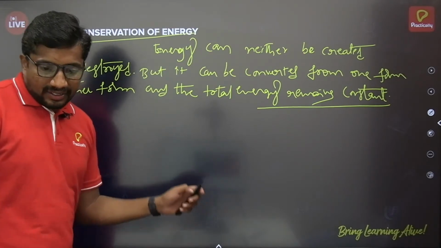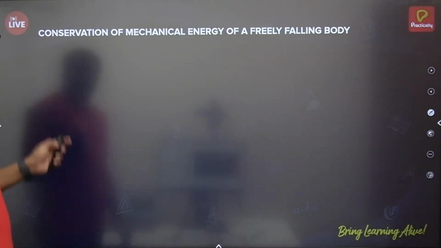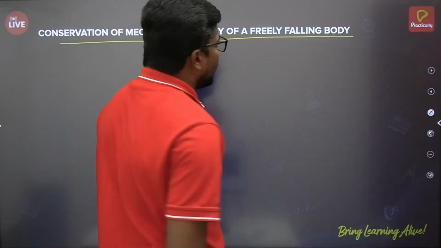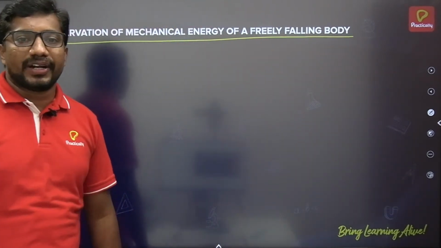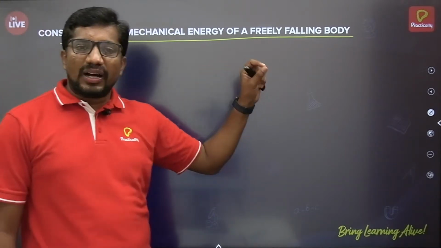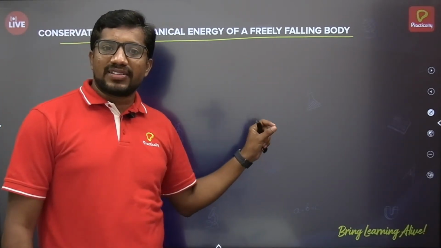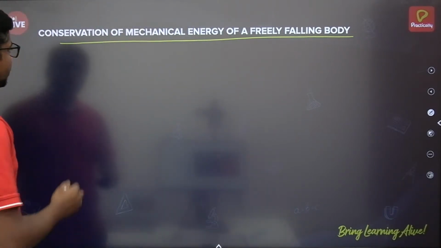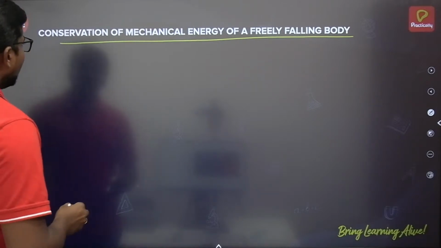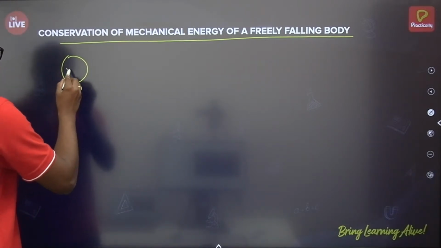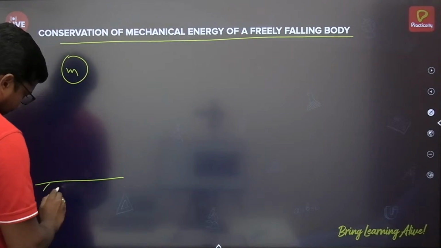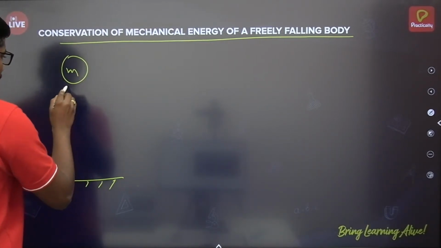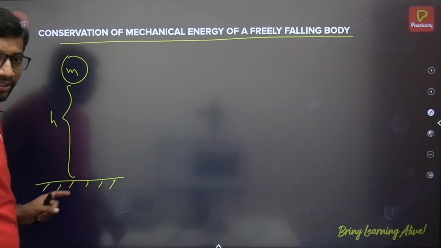Now let's prove the conservation of mechanical energy of a freely falling body. Very important. For a freely falling body, mechanical energy remains constant. Let's prove it. Consider an object of mass m released freely from a height h with respect to the ground.